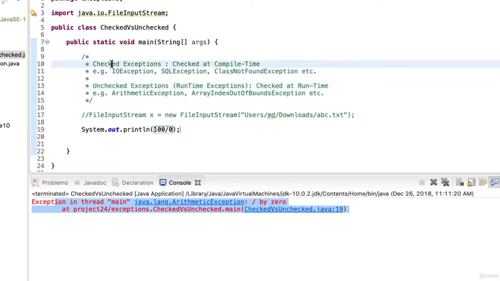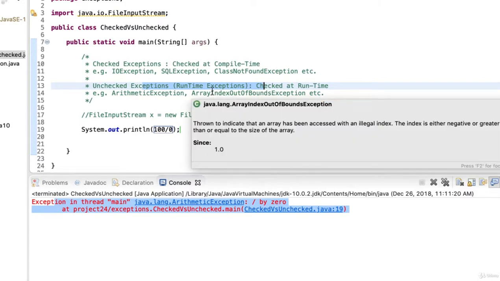Now we can handle both checked exceptions and unchecked exceptions in the code, but as a standard practice it is suggested that we should only handle the checked exceptions. Unchecked exceptions are the ones which should be thrown and let the program get terminated. This is according to the people who developed Java, but we will see handling both of them by using the throws declaration or by using the try catch.